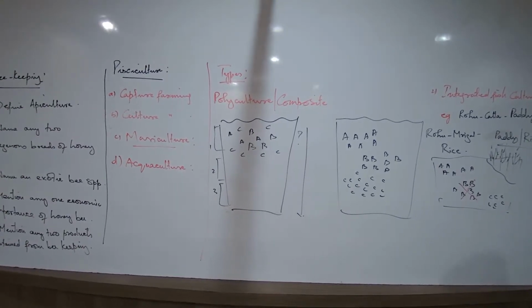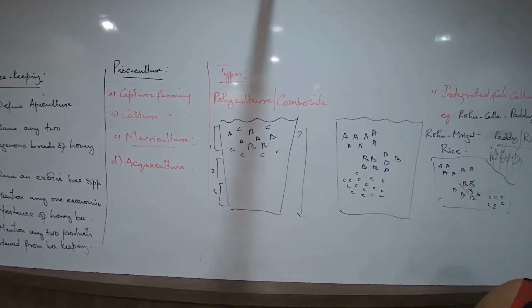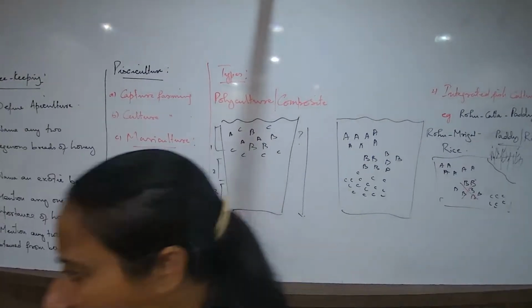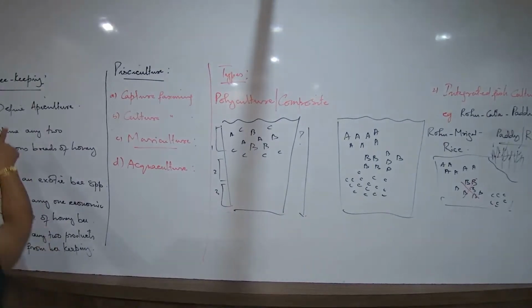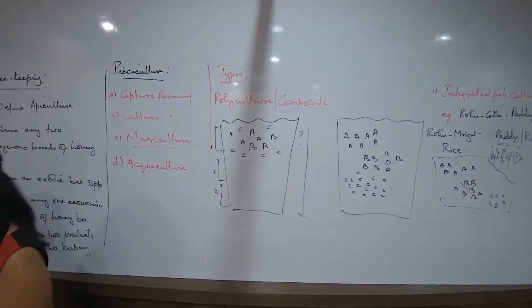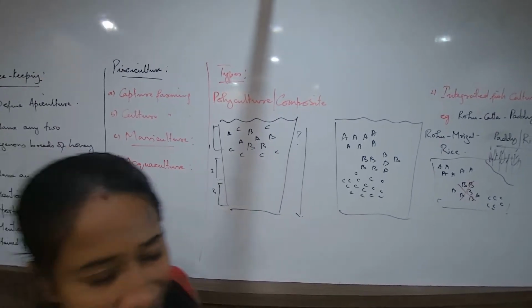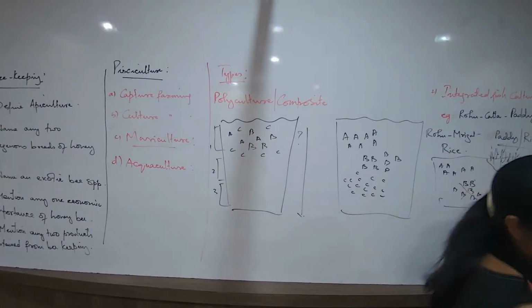The typical format definition you have been writing from the beginning, for cattle also, for fishes also, for poultry also, the same standard definition, only one word changes for bees. The scientific method of rearing and breeding and caring of honeybees is known as apiculture.